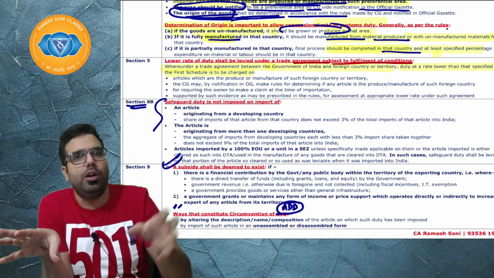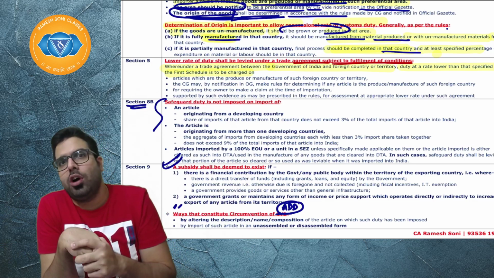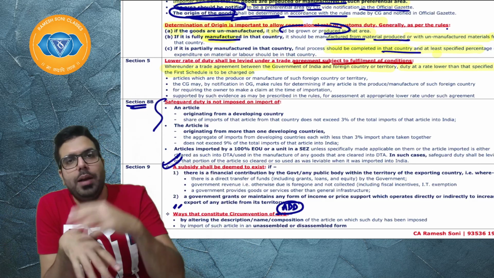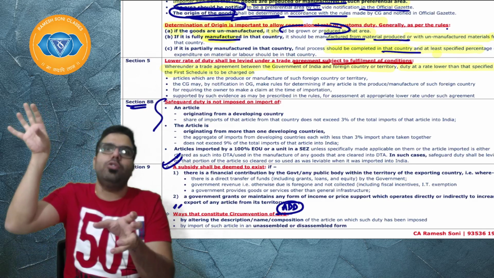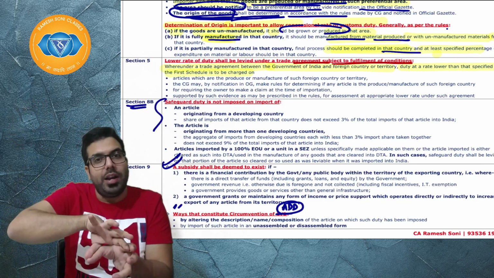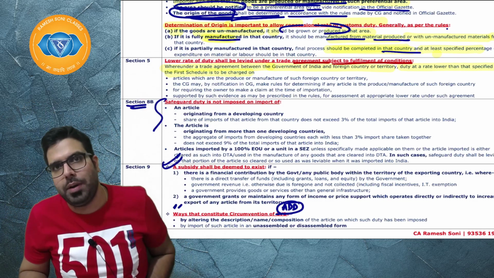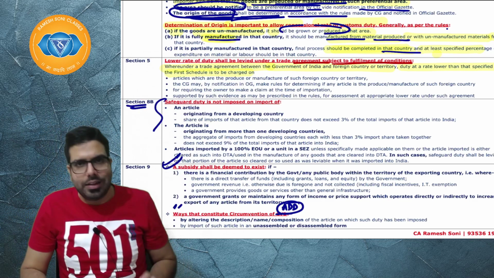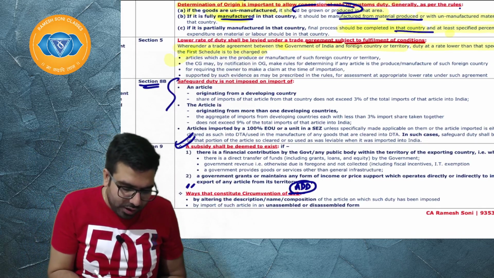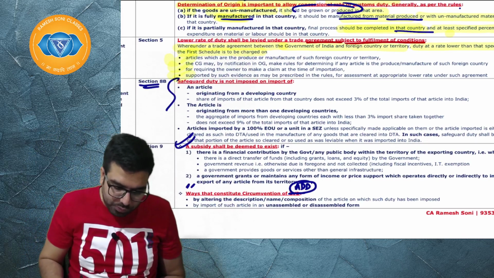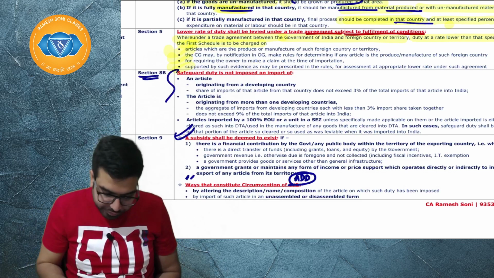For example, if the government of India has a trade agreement with the US government to charge 10% rate of duty, then 10% will be charged, and if the first schedule mentions 20%, 20% will not be charged. 10% will be charged subject to the fulfillment of this condition. Please read the condition at home, it is not very important. If you read it, you will understand.